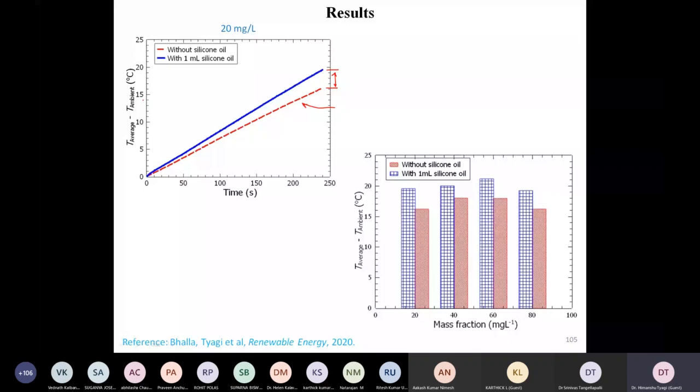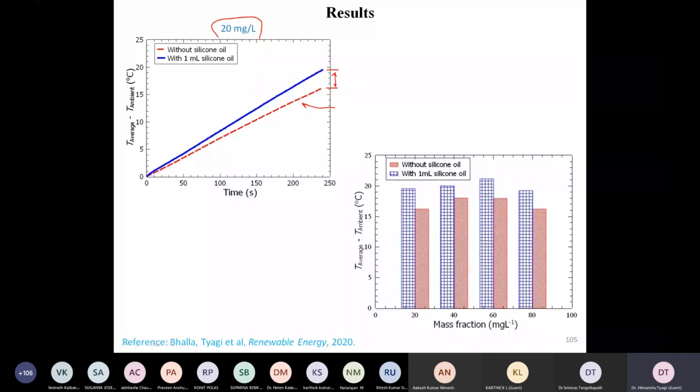And of course, this was for one particular mass fraction, or the nanoparticle concentration, which is mentioned over here. Then we repeated it, because we wanted to see how the behavior would be at different mass fractions. Will it remain the same? So what we found is that more or less the behavior remains the same.